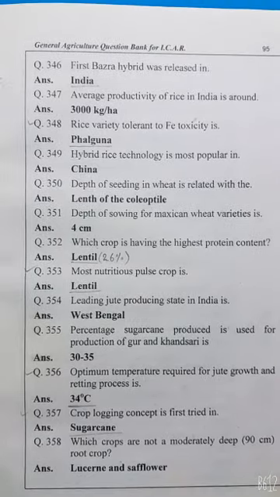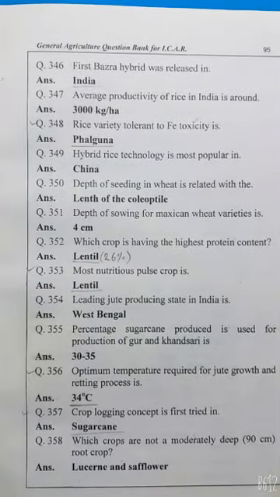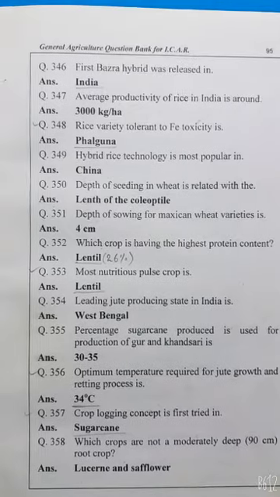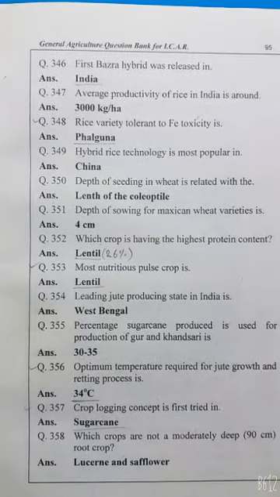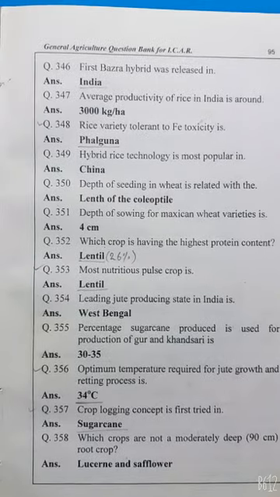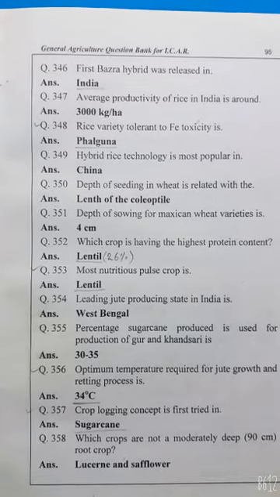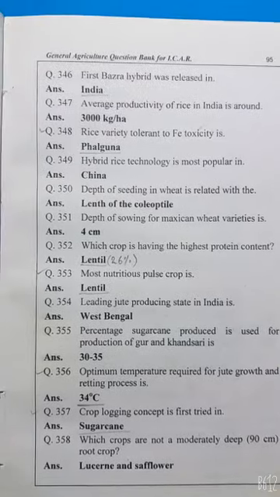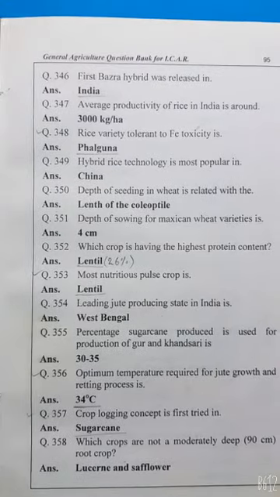Depth of seedling in wheat is related to the length of coleoptile. Depth of sowing for Mexican wheat varieties is 4 cm or sometimes 5 cm. Which crop has the highest protein content? Lentil, 26% or 25%. Most nutritious pulse crop is lentil.